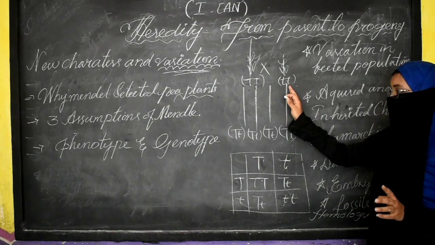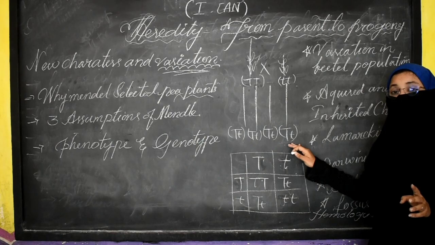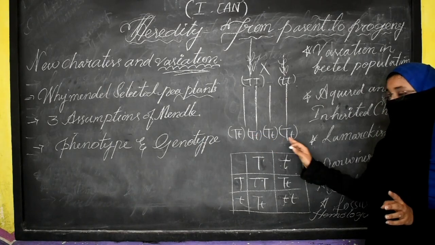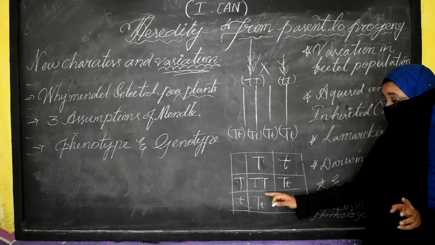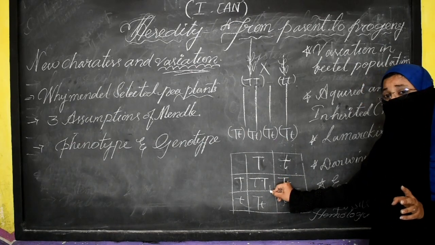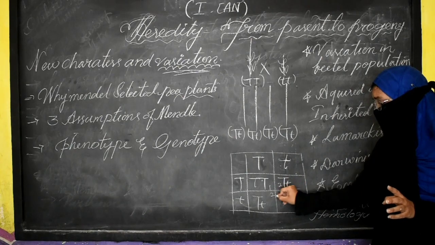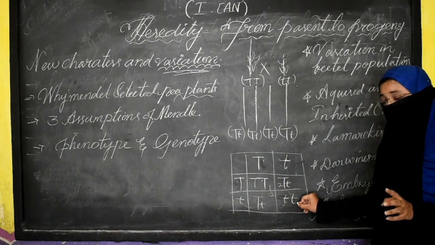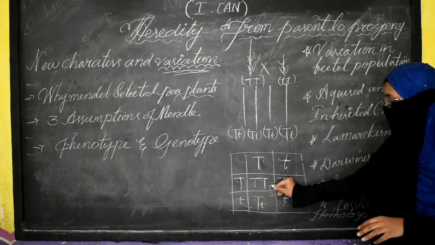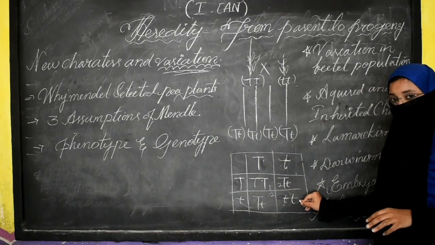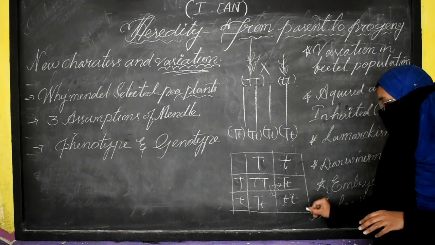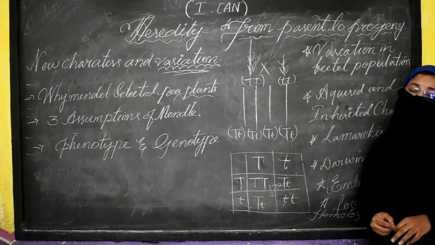When they are crossed, we get the first generation. And when we self cross the first generation, we get 1 tall plant, 2 tall plants, and 1 short plant. So if we write the ratio for it, we can write 1:2:1. Or if we calculate the percentage, 75% are tall and 25% are short.